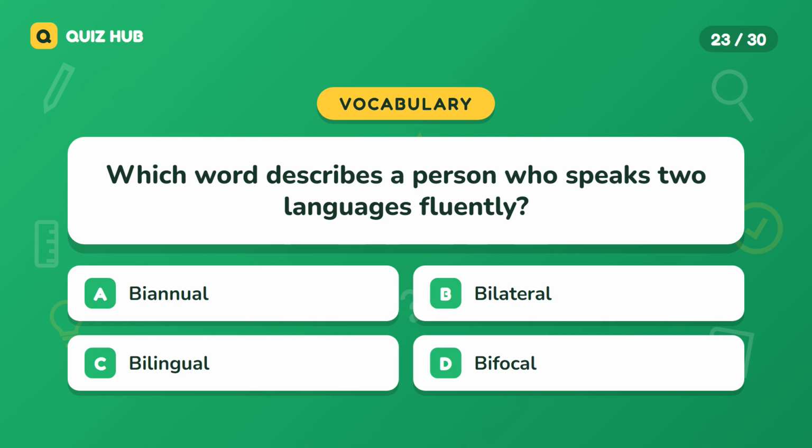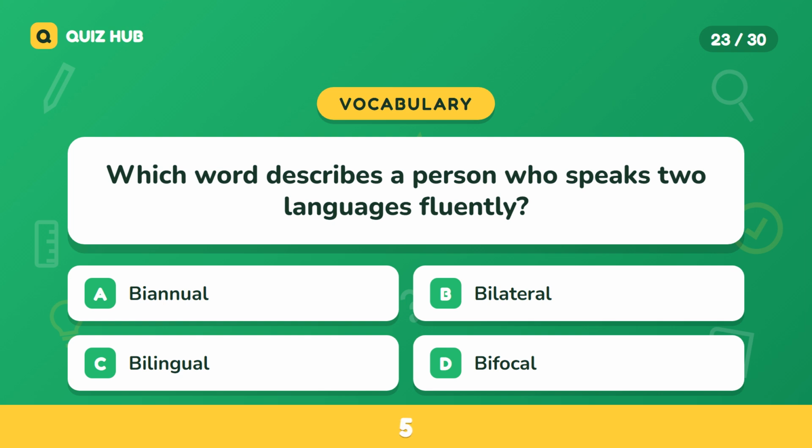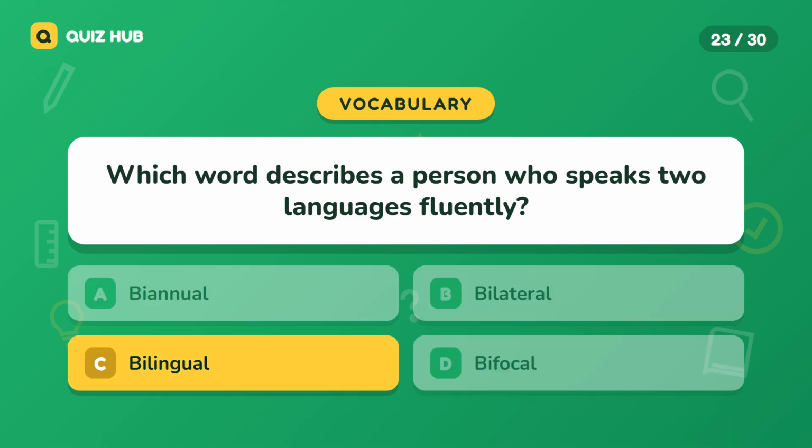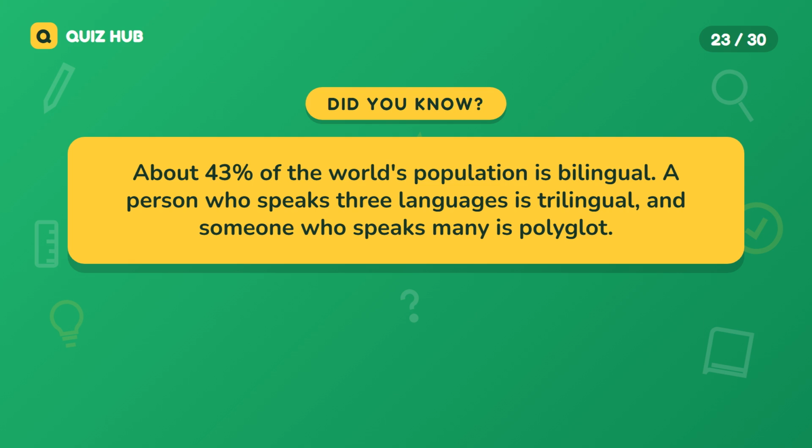Question 23. Which word describes a person who speaks 2 languages fluently? A. Biannual. B. Bilateral. C. Bilingual. D. Bifocal. The correct answer is bilingual. About 43% of the world's population is bilingual. A person who speaks 3 languages is trilingual, and someone who speaks many is a polyglot.